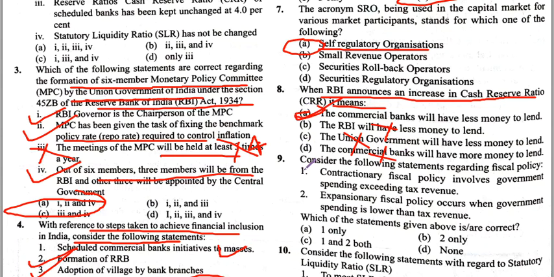Consider the following statements regarding fiscal policy. Contractionary fiscal policy involves government spending exceeding tax revenue. This statement is incorrect, because contractionary fiscal policy involves spending not exceeding the tax revenue. Expansionary fiscal policy occurs when the government is spending more than the tax revenue. So this is the reverse of contractionary policy. Both 1 and 2 are incorrect statements. Asking for the correct statement, none of them are correct, so the answer is D.